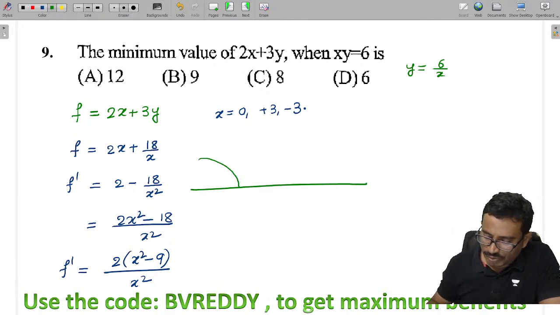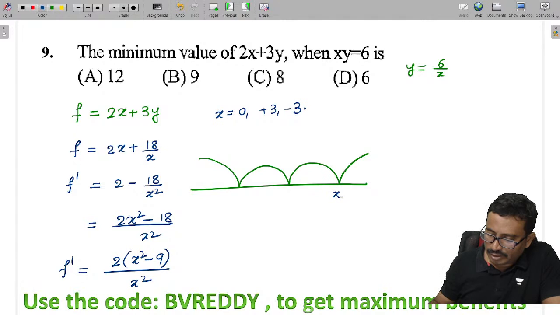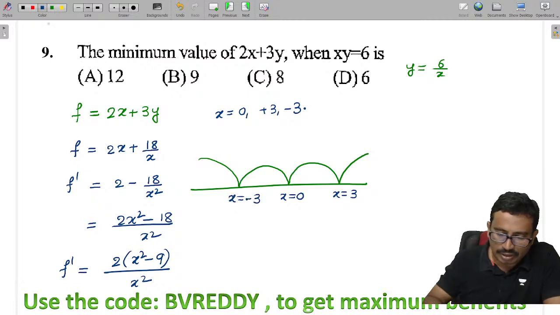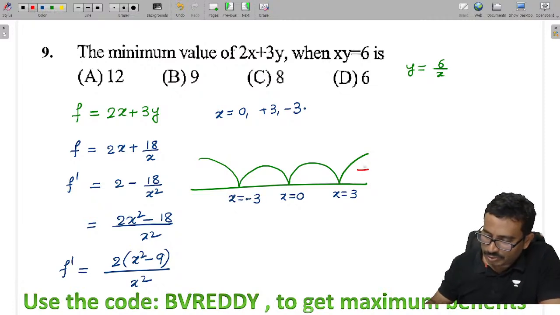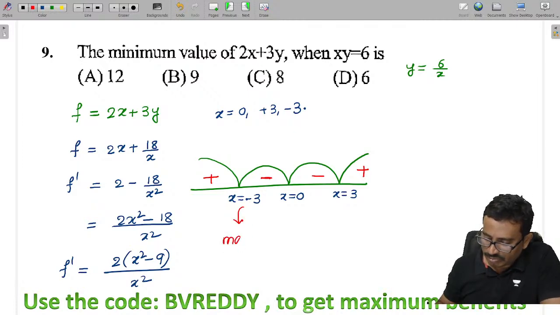Now let's use our jumping technique. Tell me now, x value here is 3, here x value is 0, and x value here is minus 3. The quotient is positive, so plus, minus x square, the quotient is power 2 now, so that's why plus, no change of sign, and this is plus. So what I can say now, when x is equal to minus 3, this is a maximum, and here this is a minimum value.